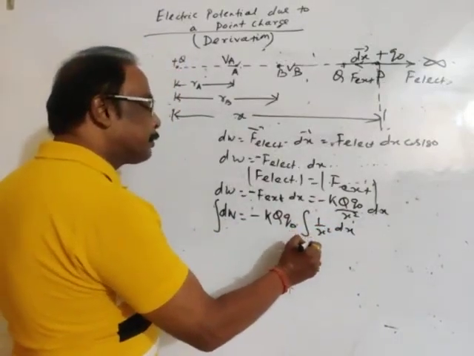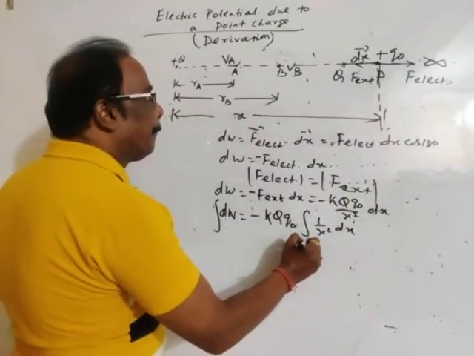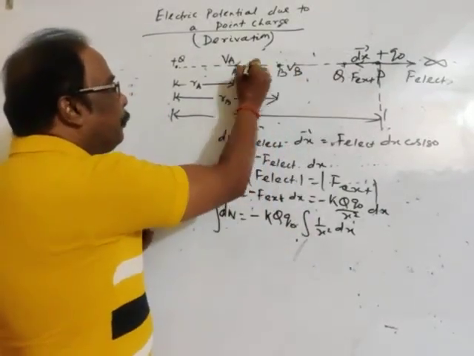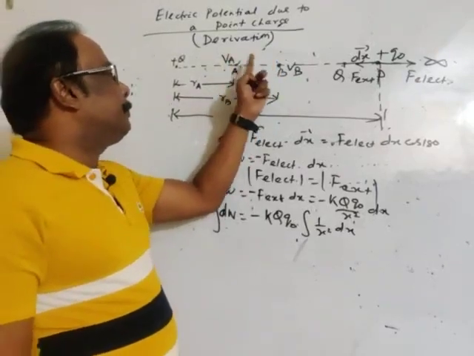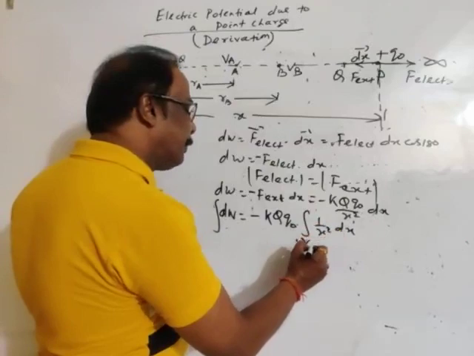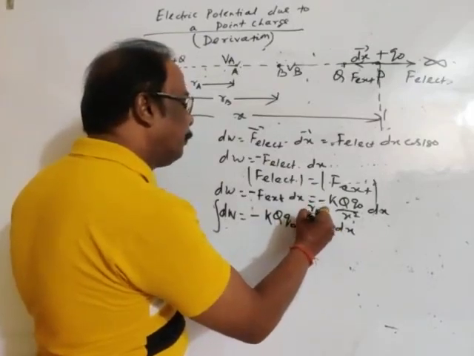We have to displace the charge from point B to point A. This is the actual displacement between these 2 points, point B to point A. So the variation of distance is from RB to RA.